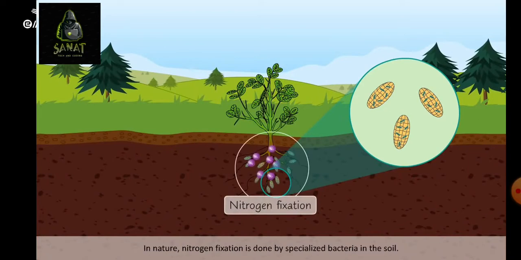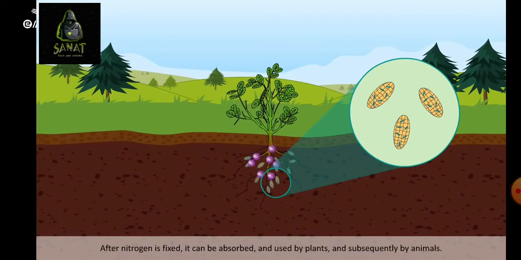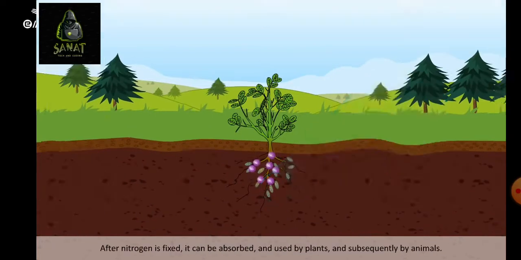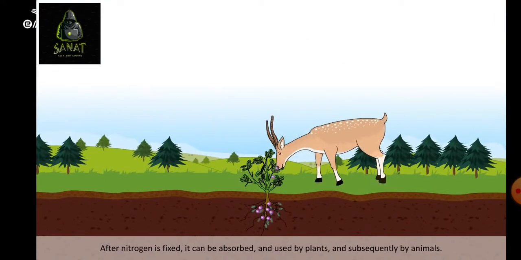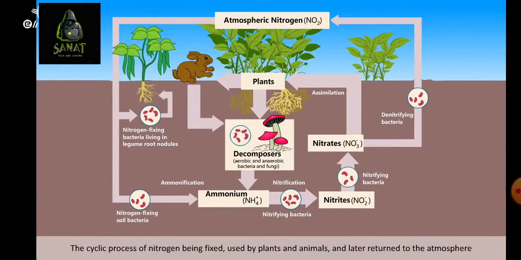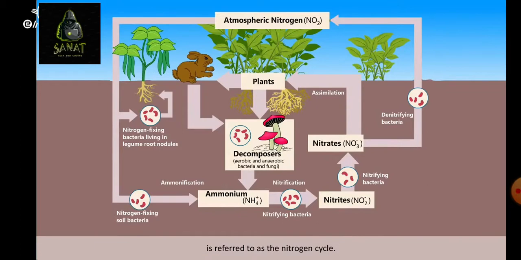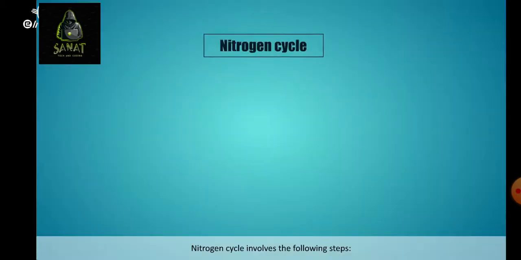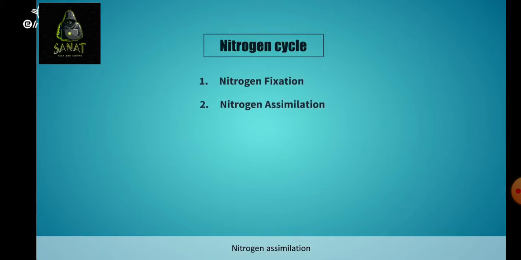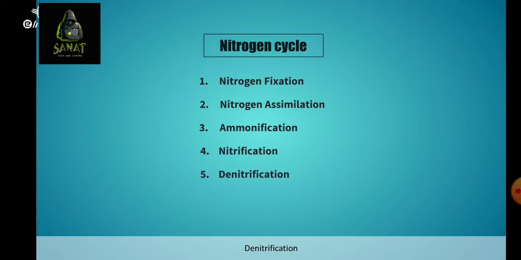In nature, nitrogen fixation is done by specialized bacteria in the soil. After nitrogen is fixed, it can be absorbed and used by plants and subsequently by animals. The cyclic process of nitrogen being fixed, used by plants and animals, and later returned to the atmosphere is referred to as the nitrogen cycle. The nitrogen cycle involves the following steps: nitrogen fixation, nitrogen assimilation, ammonification, nitrification, denitrification.